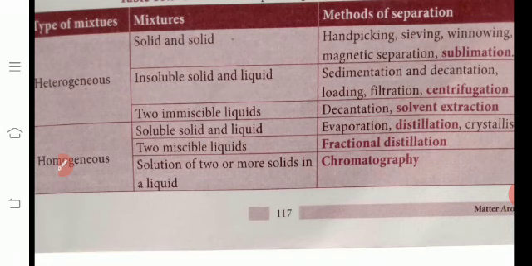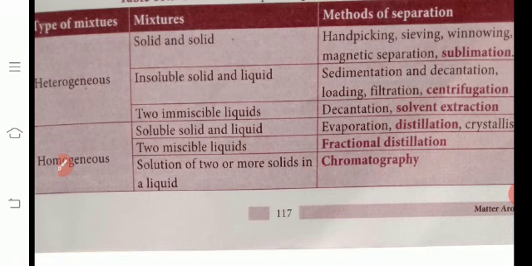These methods are used to separate mixtures of solid and solid. Then insoluble solid and liquid: sedimentation and decantation, loading, filtration, centrifugation. These methods are used to separate heterogeneous mixtures of insoluble solid and liquid.